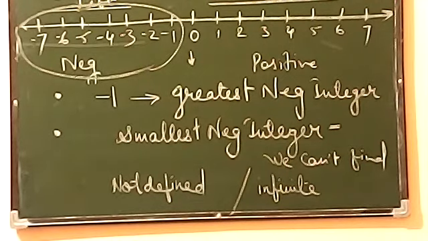infinite. Infinite means we don't know, we cannot find out, because again the place is so lengthy. After 7 comes 8, after 8 comes 9, after 9 comes 10, after 10 comes 11, 11, 12, 1000, crore, infinite numbers will come into it. So that means you cannot find out the positive one that is the greatest integer. So you can include this, write it down please.